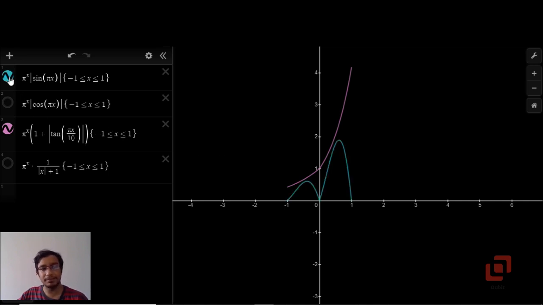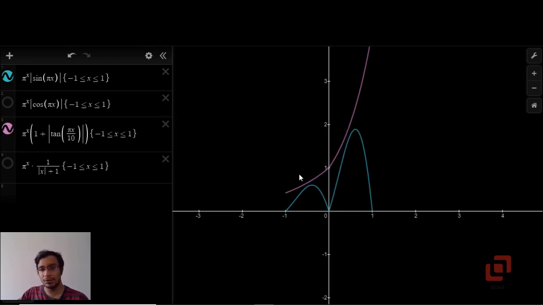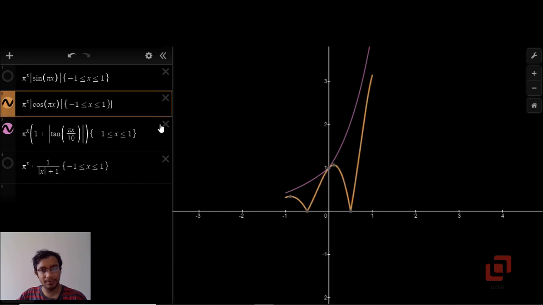So let's start with sine. It is in the blue color and our tan graph is in the purple color. So you'll now see that they do not intersect at all, and more importantly, sine's graph is always below that of tan. Correct? So as far as sine is concerned, our conclusion was right. Let me hide sine and bring in cos.